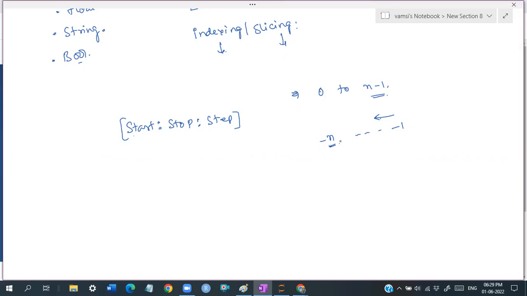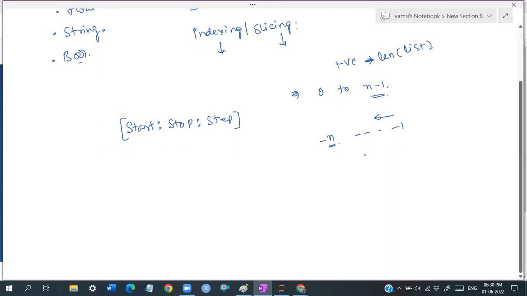I told you about the technique, guys. If you know the positive index, finding the negative index is very easy. How to find the negative index? If you know the positive index, subtract the length of that particular list, and you get the negative index.